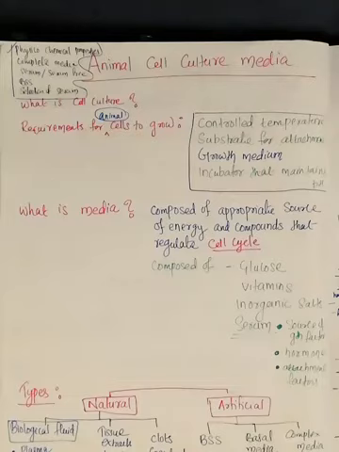All the major research work depends completely on the animal cells which are there in the culture. So cell culture, it's a major technique in life science. What do you mean by cell culture? It is the removal of cells. Not only cells, you can remove the tissues, organs from an animal and place it in an artificial environment for the survival and proliferation. That is known as cell culture.